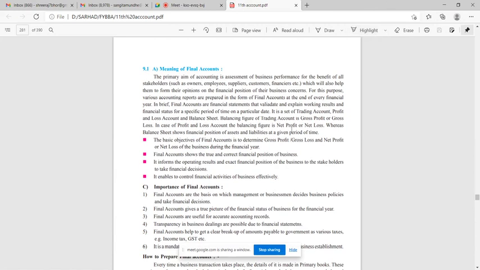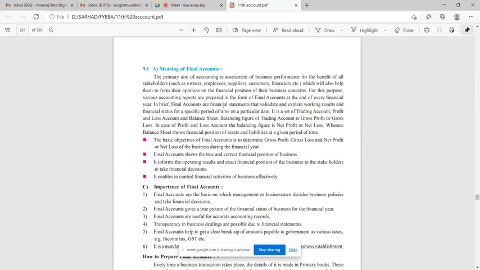Now check. The primary aim of accounting is assessment of business performance for the benefit of all stakeholders. Stakeholders means owners, employees, suppliers, customers, financiers, etc. See, each and every line in this is important, because you have to solve objective questions in your exams. From the objective MCQ pattern, all this theory part is very important, which will also help them to form their opinions on the financial position of their business concerns.